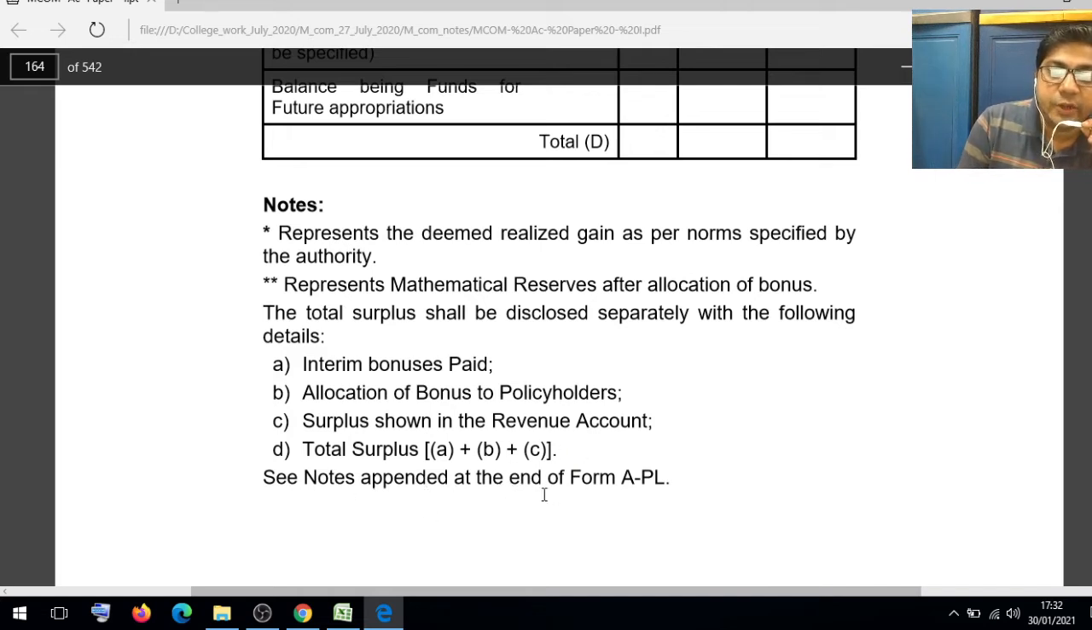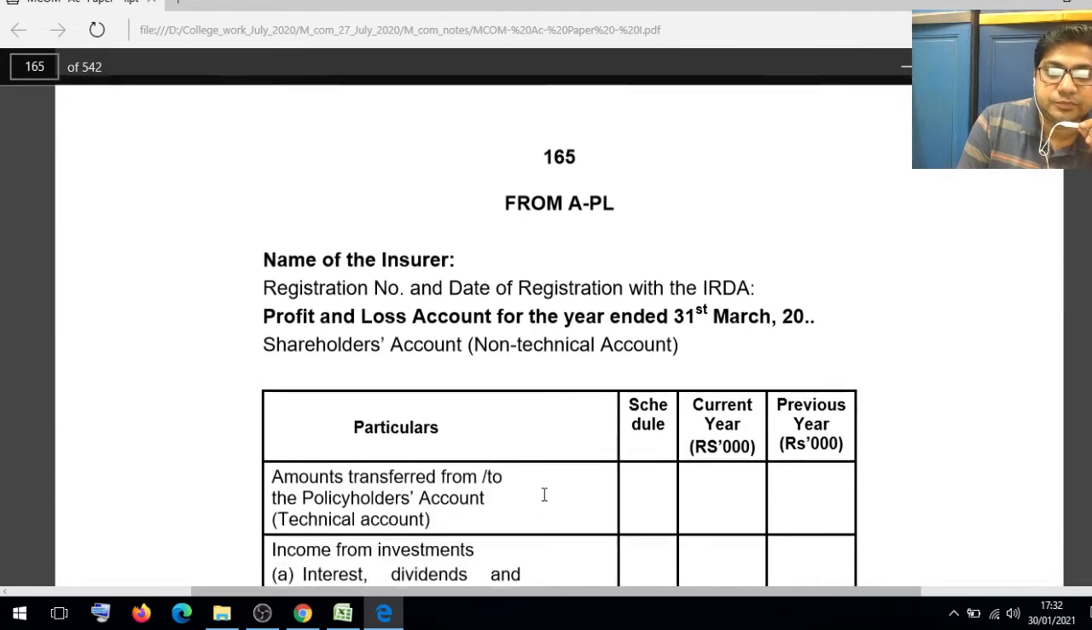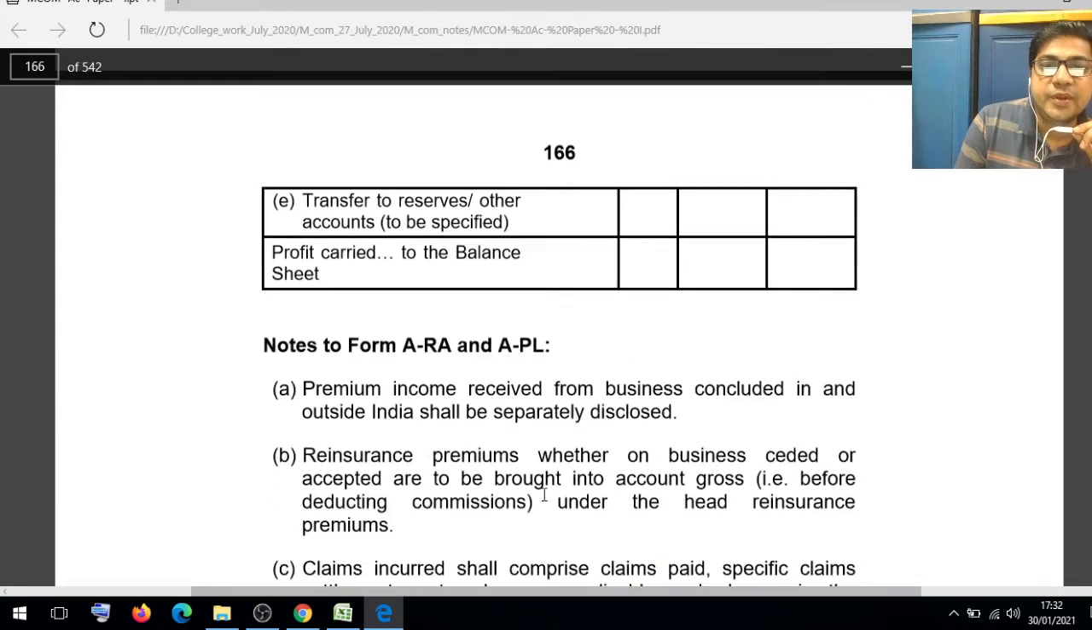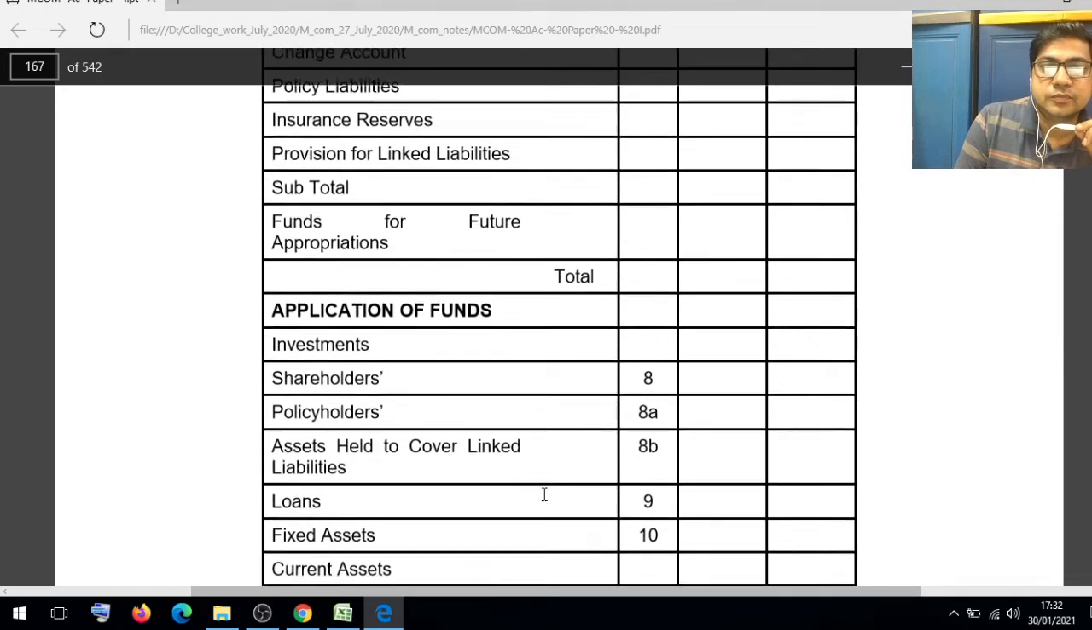This happens at the end of the form, the profit and loss account. Now before talking about this profit and loss account, we will discuss the schedules which are related to the revenue account.